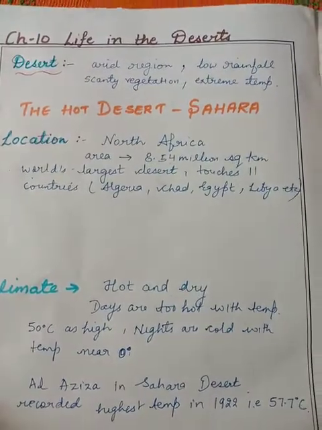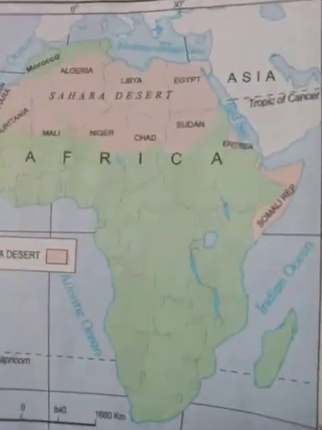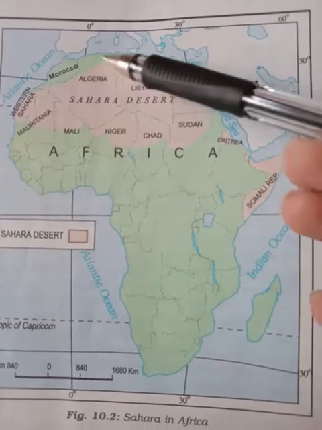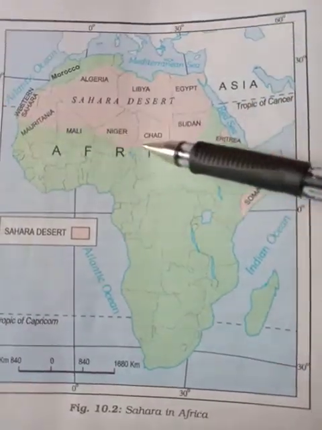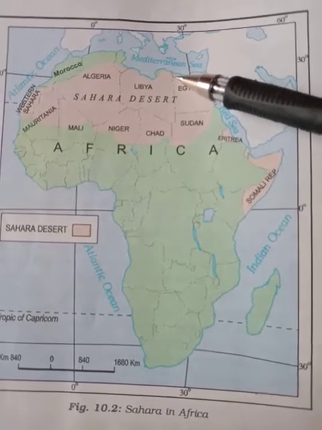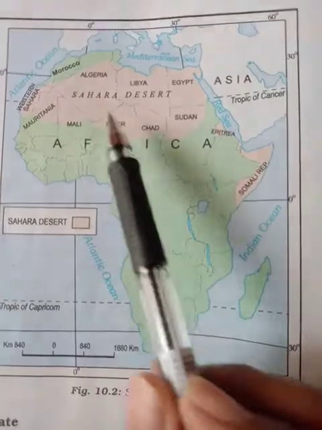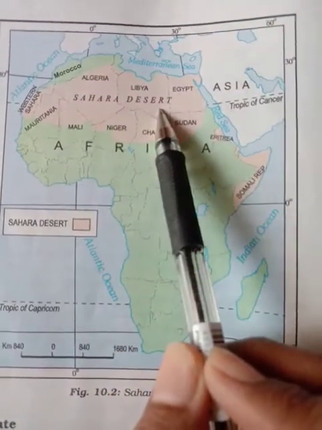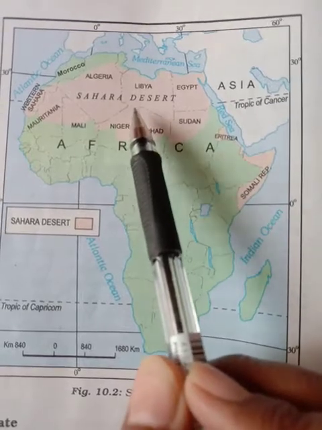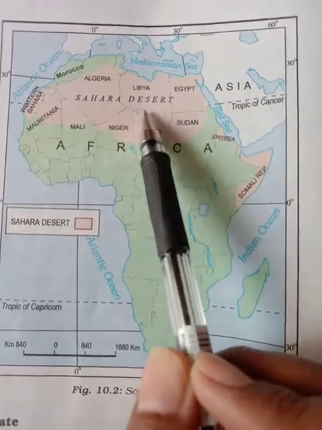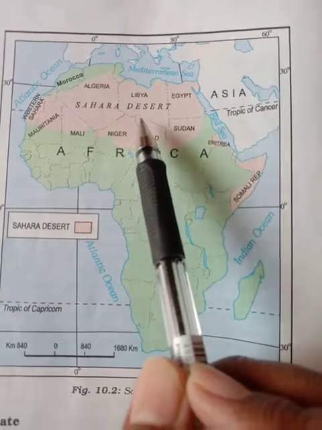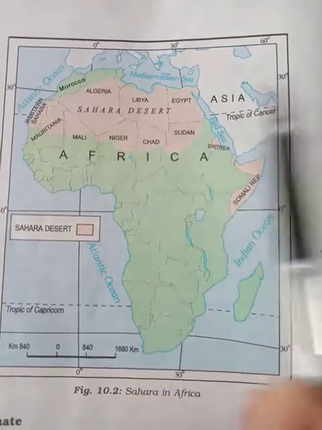Let's have a look at where it is located. It's given in your book also. See, this is the African continent. The whole northern part of the African continent is occupied by the Sahara desert. The area of the Sahara desert is 8.54 million square kilometers, which means it is even bigger than India. The area of India is 3.28 million square kilometers, so it is even bigger than India.